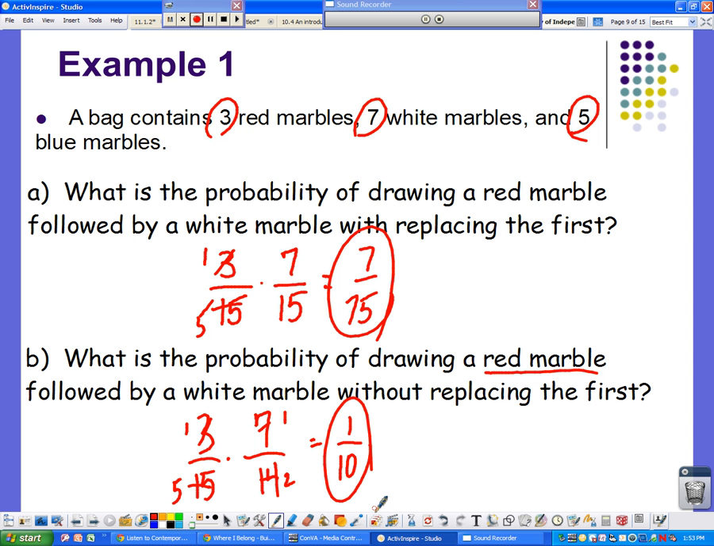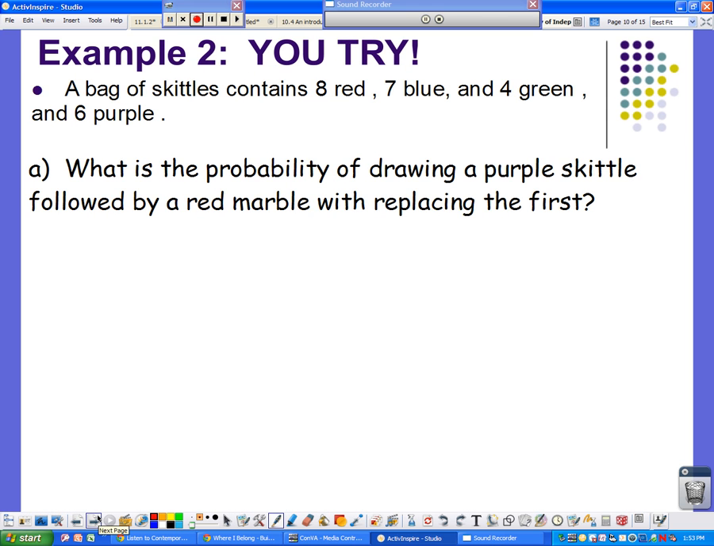Okay, so let's take a look at the next example. The next example says a bag of Skittles contains 8 red, 7 blue, 4 green, and 6 purple. So go ahead and try this one on your own. It says, what is the probability of drawing out a purple Skittle followed by a red one, and we're going to replace the first one. Okay.